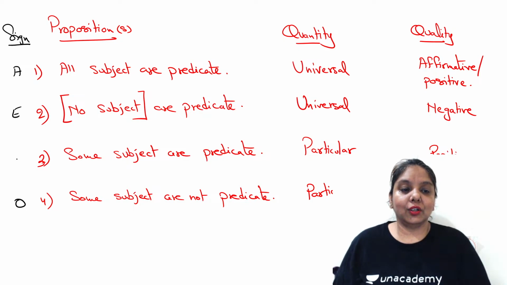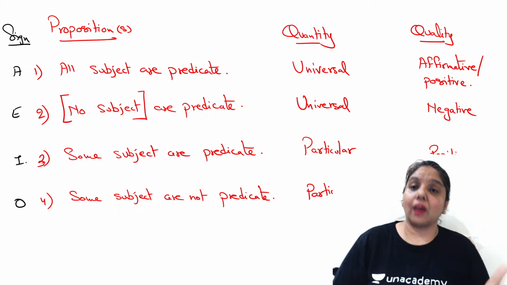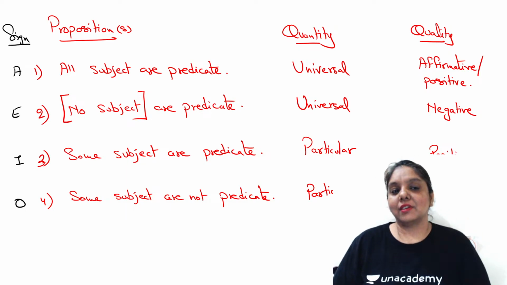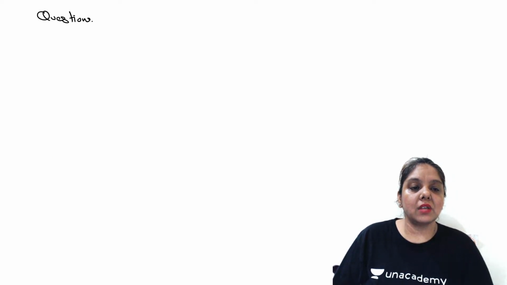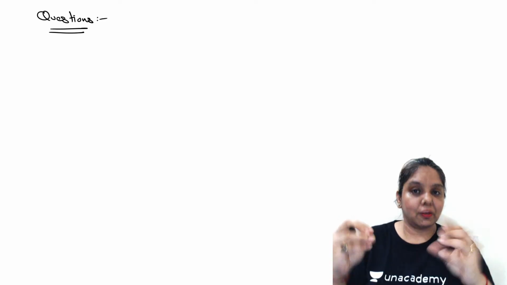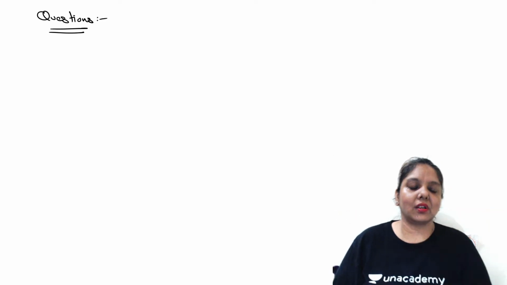Let's complete the third one here, which carries a sign of an I, which specifically says that I'm talking about a particular positive proposition. Now, since I said we're going to do a few questions, let's do a few questions here with respect to categorical syllogisms. Then we talk about the next topic, wherein I said why a proposition becomes a premise when we add a conclusion to it. But let's visit the question first.